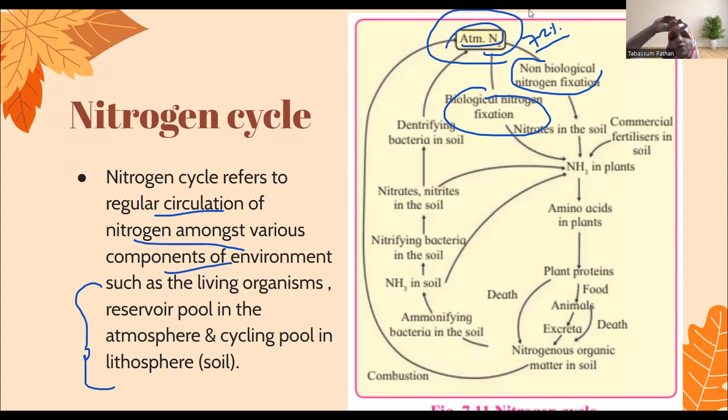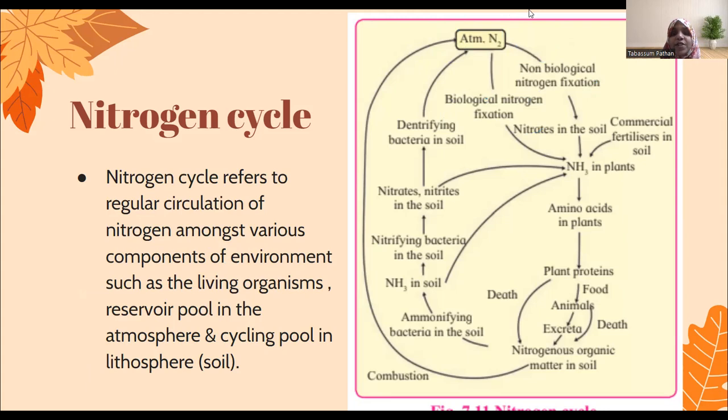And then again from the atmosphere, it is converted into assimilable forms, biologically or non-biologically, for the plants, and then the cycle keeps on happening. Okay, so recycling and reuse of nitrogen keeps on happening because nitrogen is one of the limited nutrients. It is not as abundantly available as carbon in the ecosystem, in the environment. So let's begin the cycle.